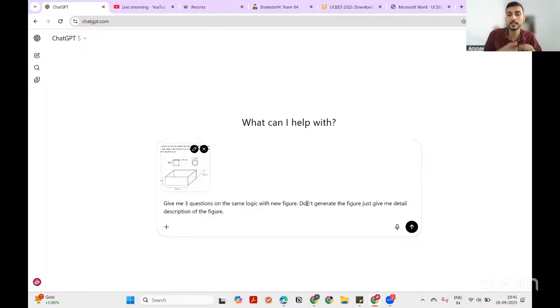But generally what I have seen is, if you want to work with AI, do not treat AI as your subordinate. ट्रीट एआई एज योर कलीग. मतलब जितना आपको आता है ये मान के चलो कि उससे तो ज्यादा ही उसको पता है. So we will ask them in layers, लेयर लेयर में हम बात करेंगे. ठीक है. So first I will say, give me three questions on the same logic with a new figure. Okay. And when I am asking for questions,